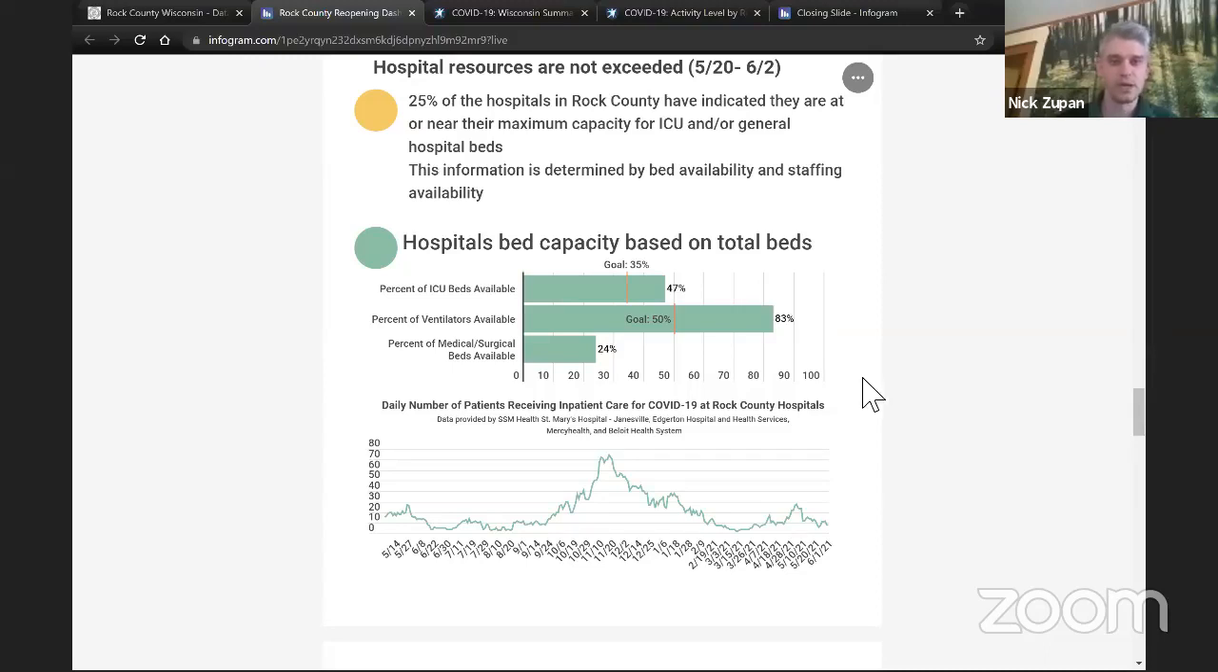It's really important that we have plenty of space in our hospitals if we do see an increase in our COVID patients. The goals that we set out at the beginning of our reopening plan and our reopening dashboard were we wanted to see at least 35% of ICU beds available over a 2-week period, and more than 50% of our ventilators available over a 2-week period. Right now, we are exceeding those metrics, and we have been exceeding those goals for the past few weeks now. So the trends are looking good in terms of our hospital resources and bed availability.